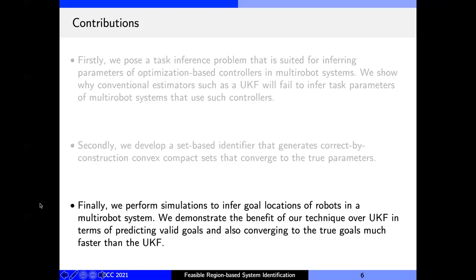Finally, we perform simulations to infer goal locations of robots in a multi-robot system. We demonstrate the benefit of our technique over UKF in terms of predicting valid goals always, and additionally converging to the true goal much faster than the UKF.